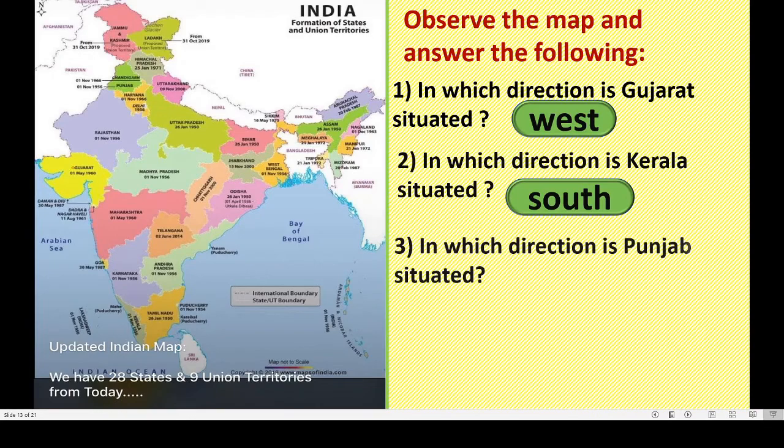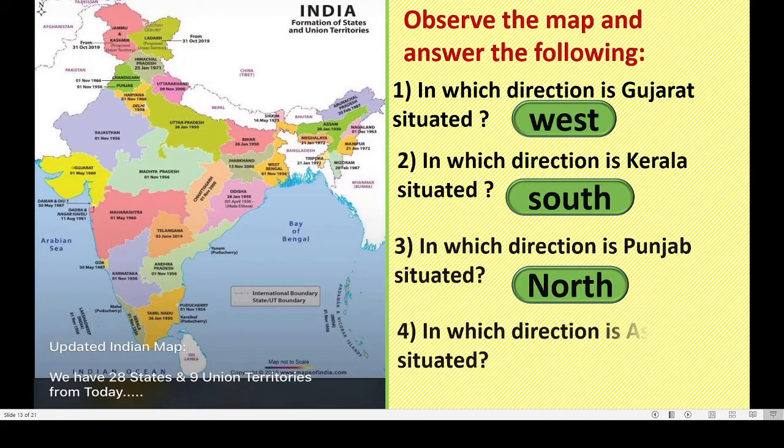Third question. In which direction is Punjab situated? See this up, Punjab, Chandigarh. Right? Can you see here? Up. This is Punjab. Yes, to the north. Very good. The last question is, in which direction is Assam situated?